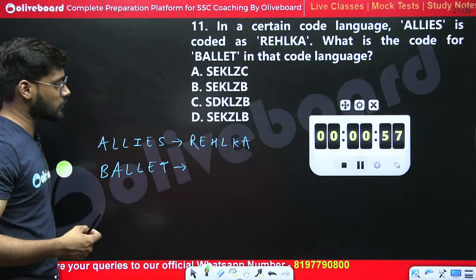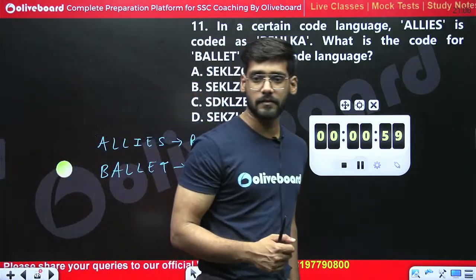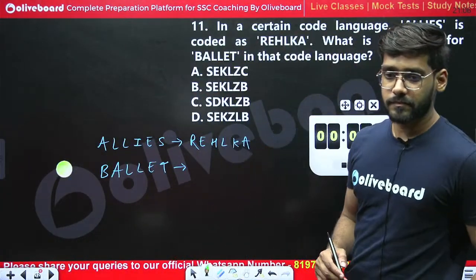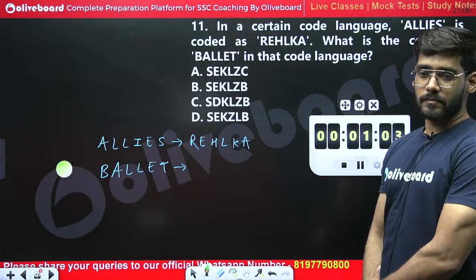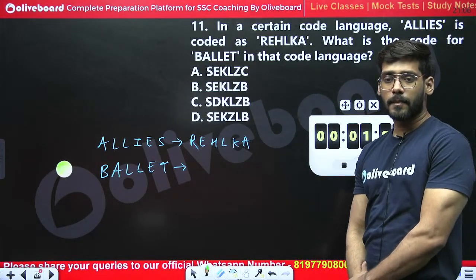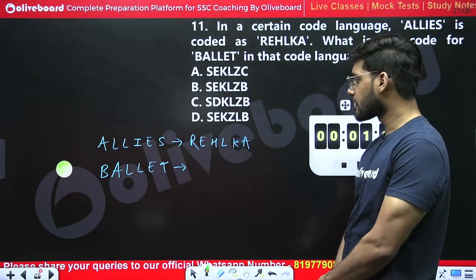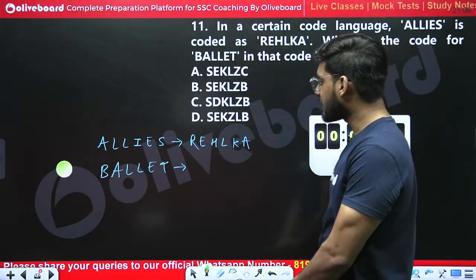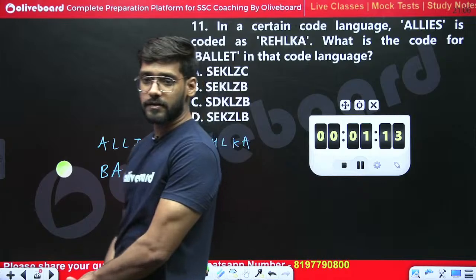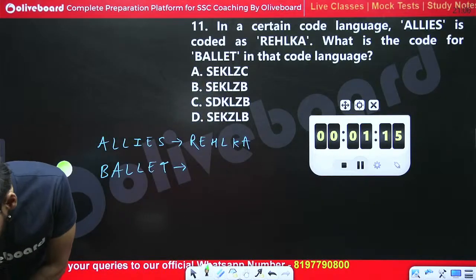Please let me know what should be the right answer for this one. Allies is coded as REHLKA. How can you code this word BALLOT?